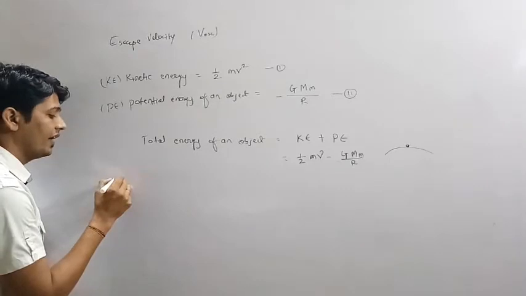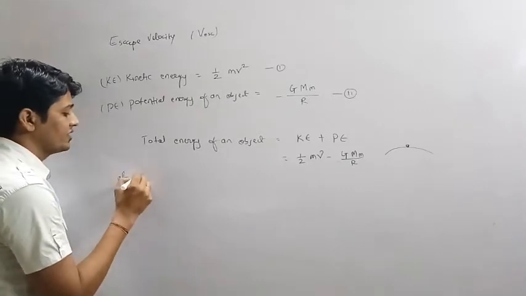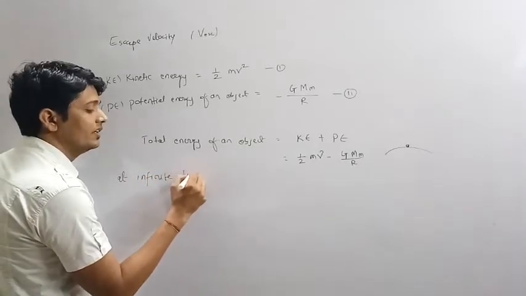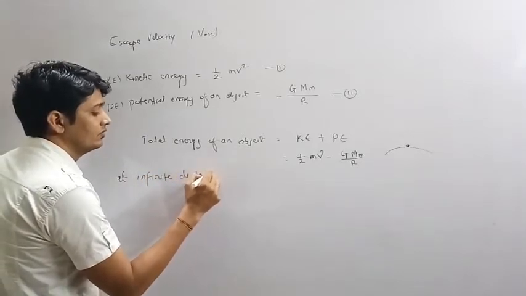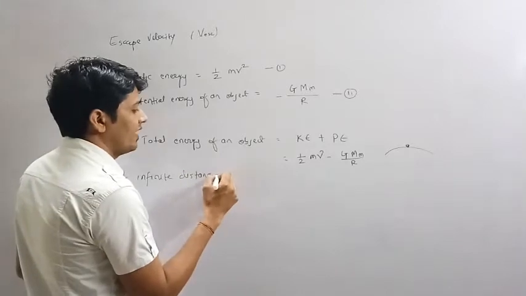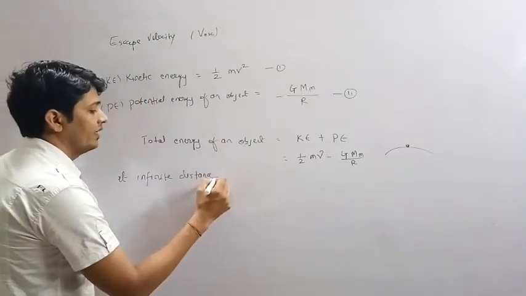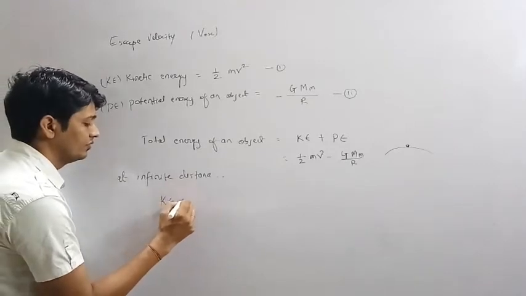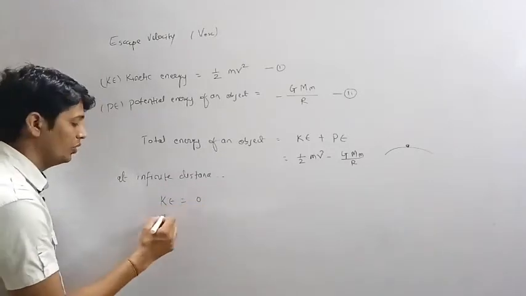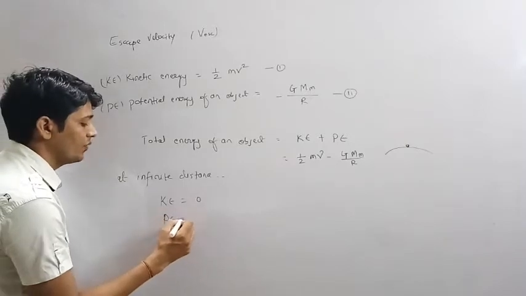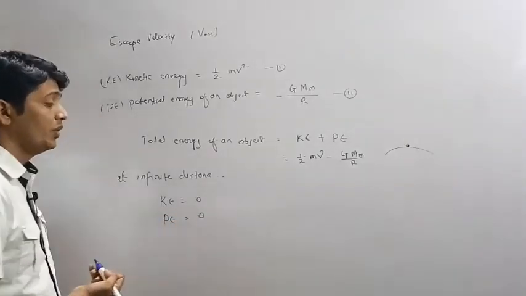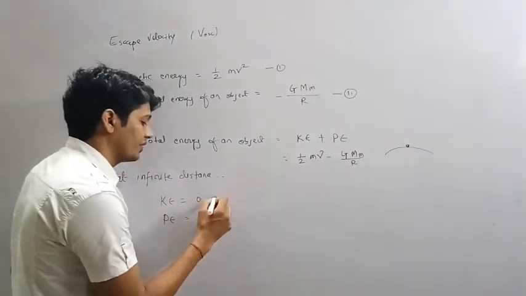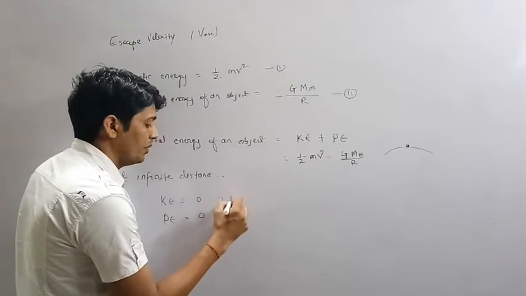So at infinite distance, the potential energy and kinetic energy will be 0. At infinite distance, the kinetic energy of an object will be 0, as well as the potential energy of an object will be 0, because there is no gravity working there.